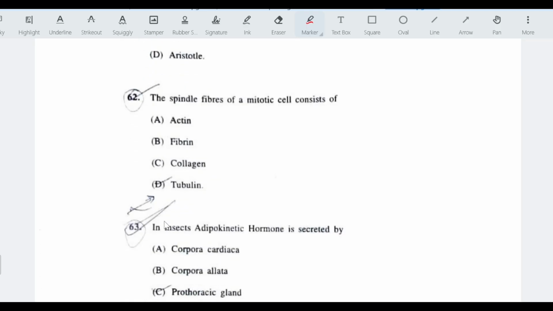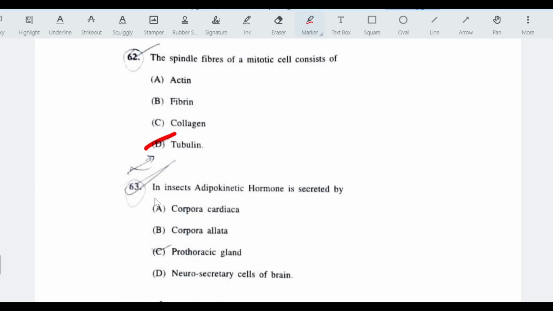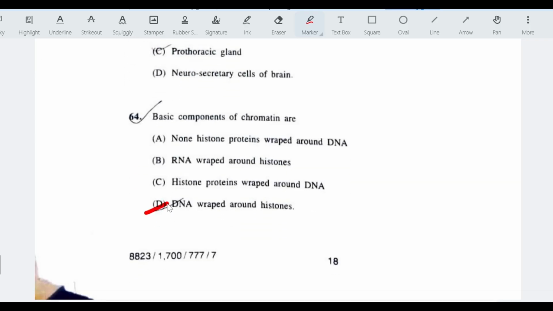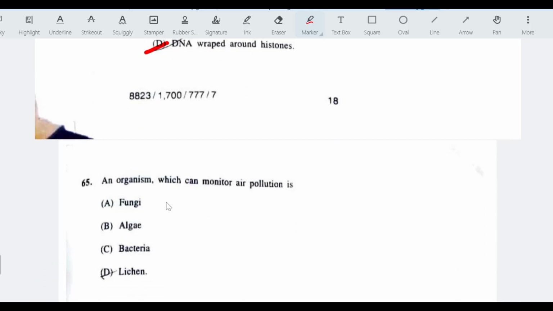The spindle fibers of mitotic cell consist of tubulin protein. In insect, adipokinetic hormone is secreted by corpora cardiaca. Basic components of chromatin are DNA wrapped around histone proteins. An organism which can monitor air pollution is lichens.